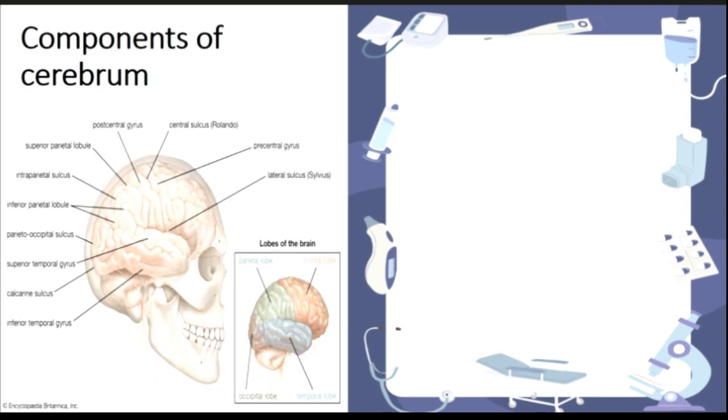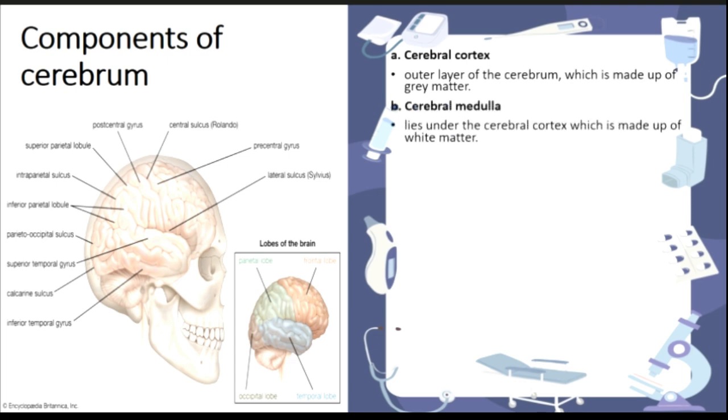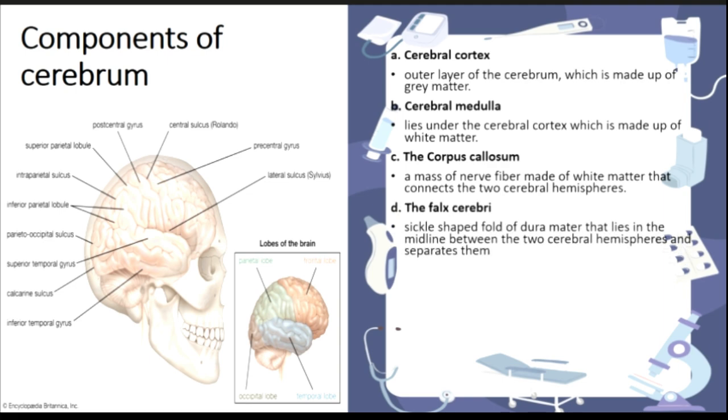So next we can see about the components of the cerebrum. So the main components of the cerebrum are the cerebral cortex, cerebral medulla, the corpus callosum, the falx cerebri, the gyri. So you will learn each and every part separately, but the cerebral cortex is very important to remember. You should learn this according to their order. If you miss the order, you cannot remember the purpose of them.